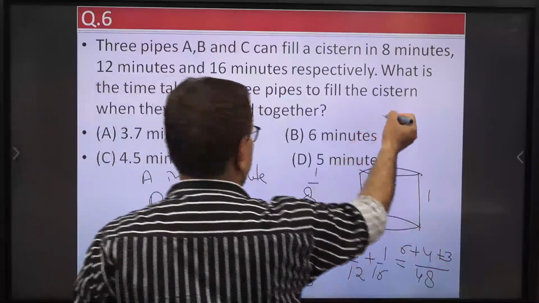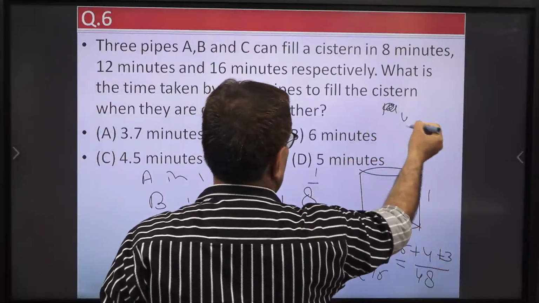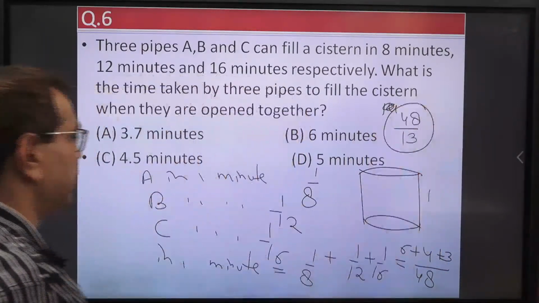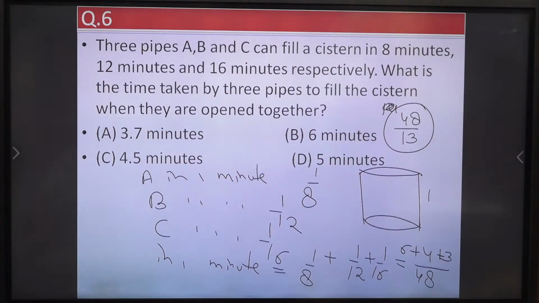So 48 upon 13. Divide this, you will get the answer. So Kisan is getting 3.7, Raj is getting option A. Very good. A is the right answer. So pipes and cisterns you have to prepare, simple concept.